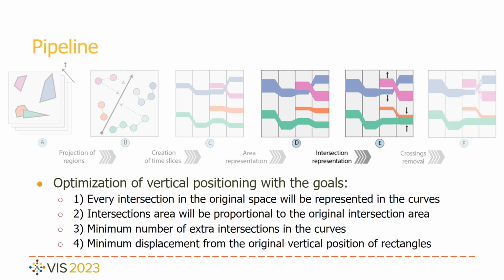We will minimize the number of spurious intersections in the curves, that is, intersections that are present in the curves but not in the original space. We will minimize the displacement from the original vertical positioning of rectangles.